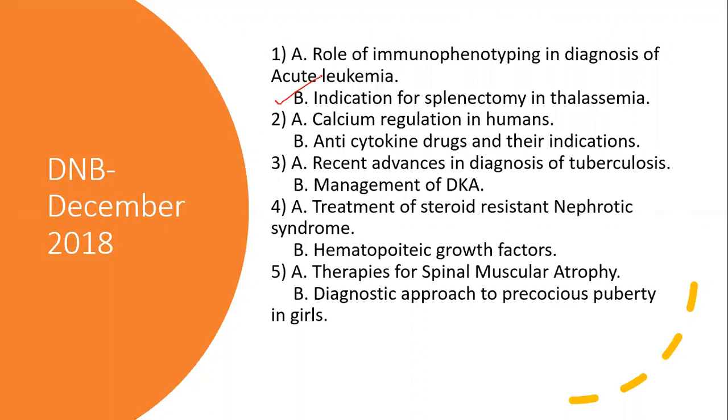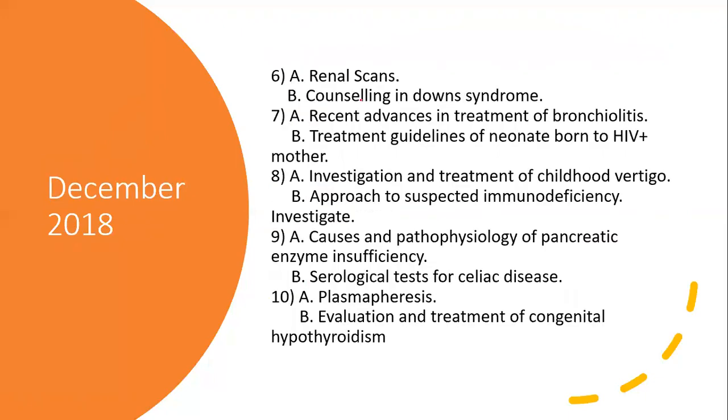We can answer indications for splenectomy. Calcium regulation, yes, to some extent we can answer. Management of DKA, we can answer. Steroid resistant nephrotic syndrome is a clinical case, we will know. Diagnostic approach to precocious puberty is a standard question, so there's no excuse for that. And here, if you see bronchiolitis, yes, you can answer. HIV positive mother newborn, you can answer.